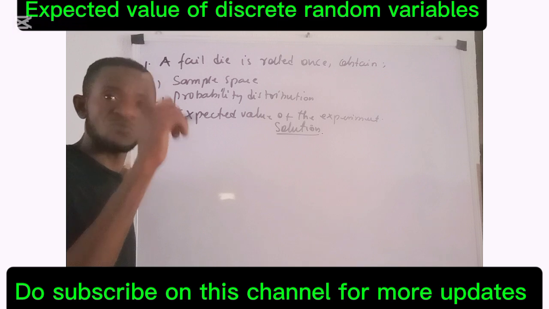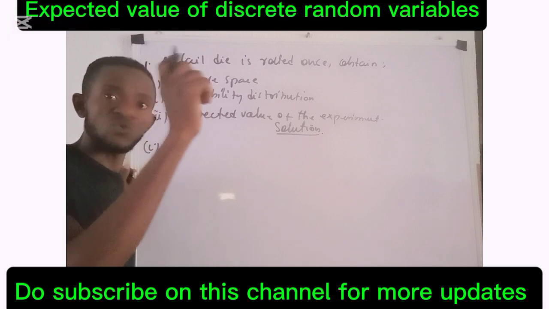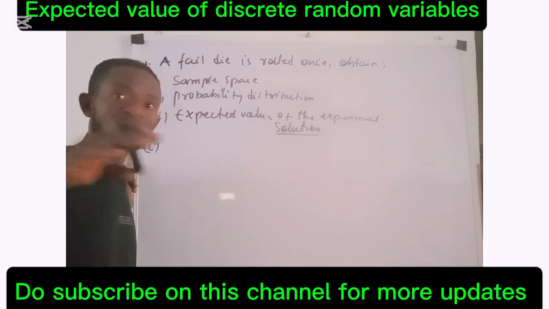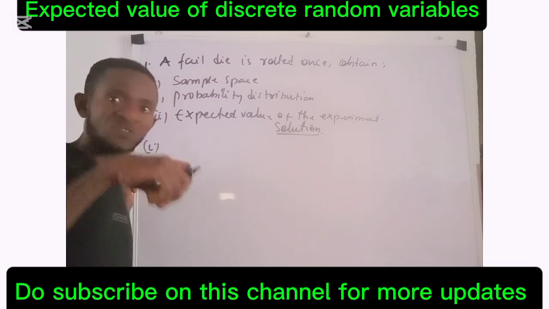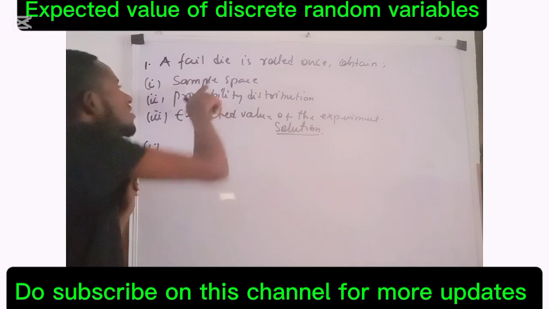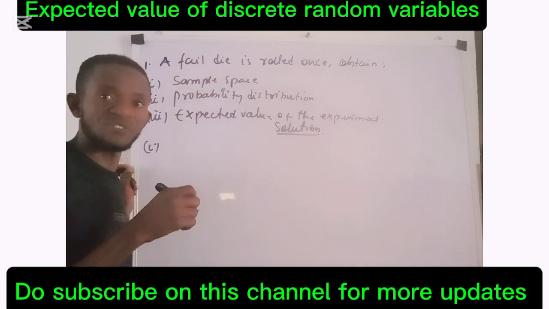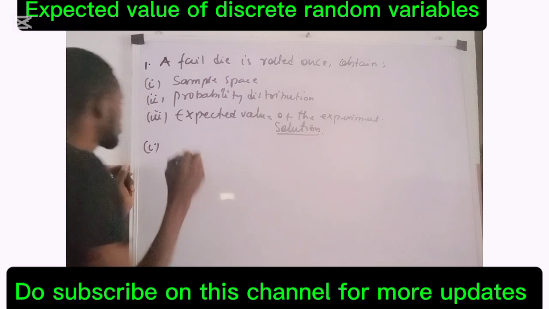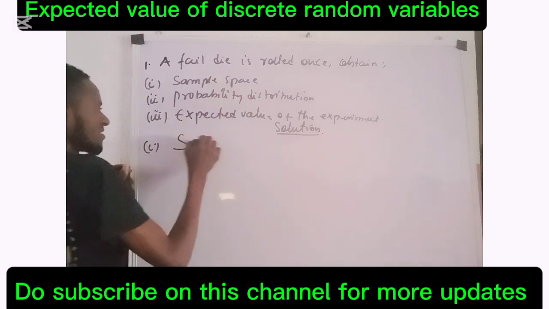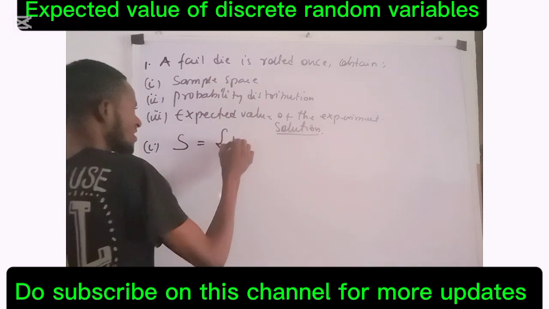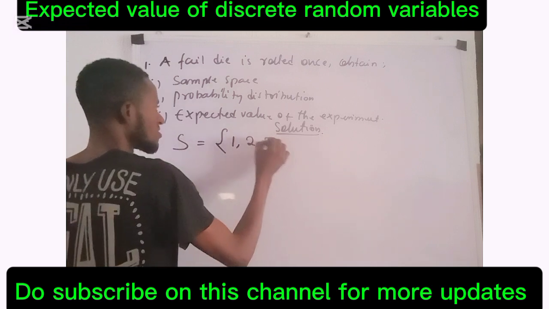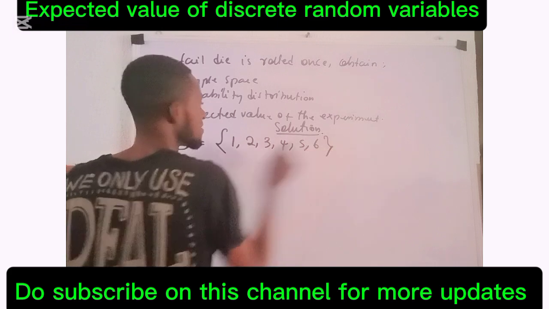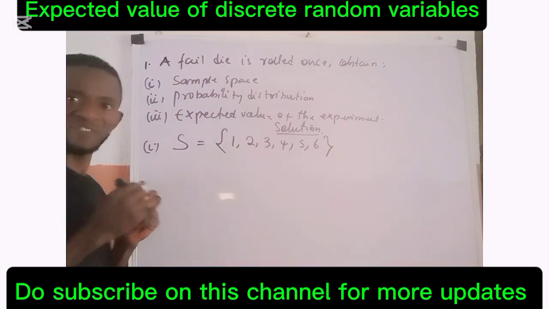So the first outcome could be 1, it could be 2, 3, 4, 5, and 6. The set containing these possible outcomes is what we refer to as a sample space, often denoted with a capital letter S. So S here is given as a set that contains 1, 2, 3, 4, 5, and 6. This is the sample space of this experiment.